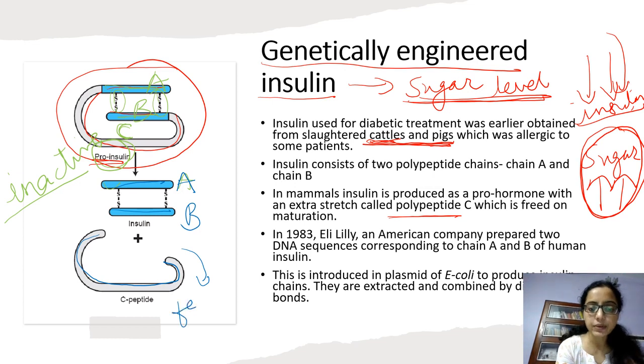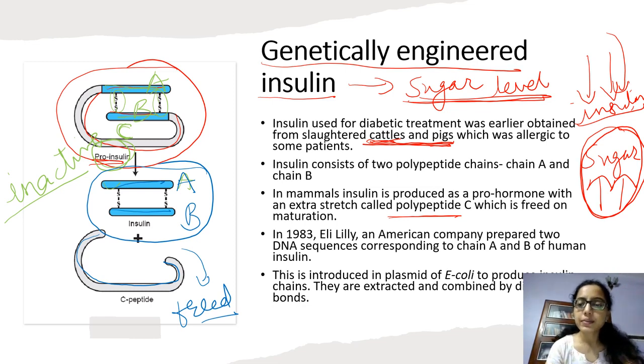It is freed from the insulin. Now polypeptide chain A and B was prepared in lab by Eli Lilly, an American company, in 1983. This was prepared by two DNA sequences corresponding to polypeptide chain A and B.